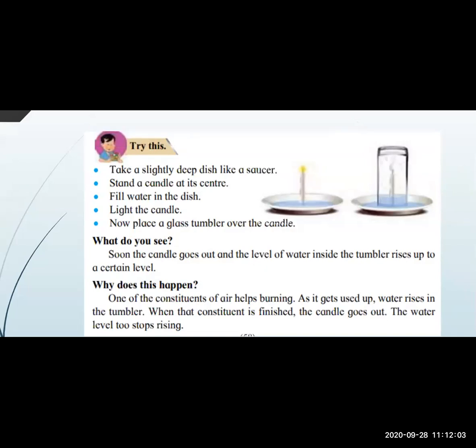What do you see? Soon the candle goes out and the level of water inside the tumbler rises up to a certain level. What happens? When you put a glass in water, a little water comes up, and the candle would go out from the water too. Yes or no? Why does this happen? Once one of the constituents of air has burned, as it gets used up, water rises in the tumbler. When that constituent is finished, the candle goes out. The water level stops rising. You can do it at your home today itself.